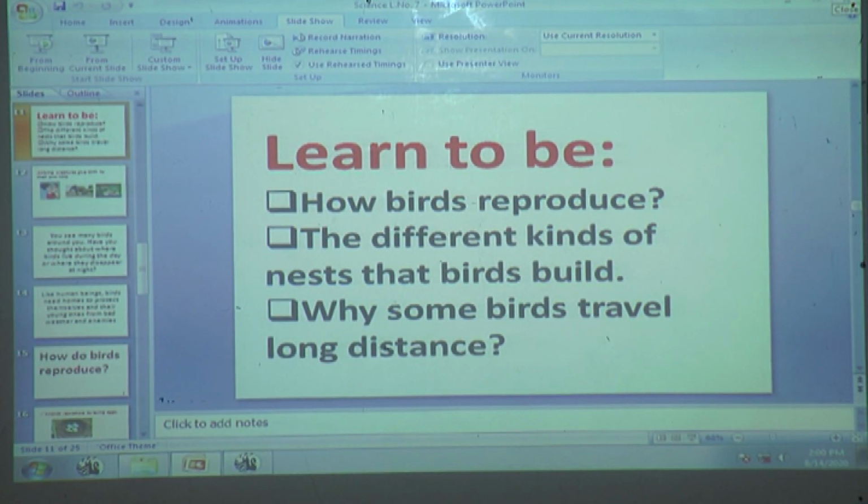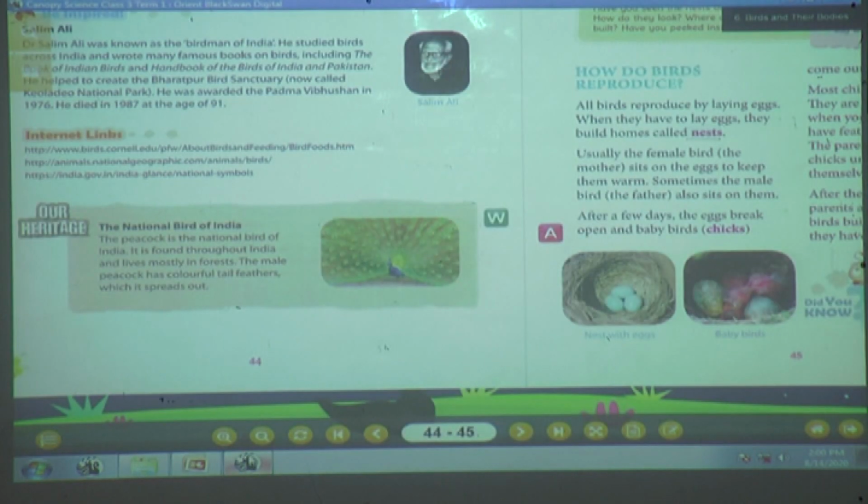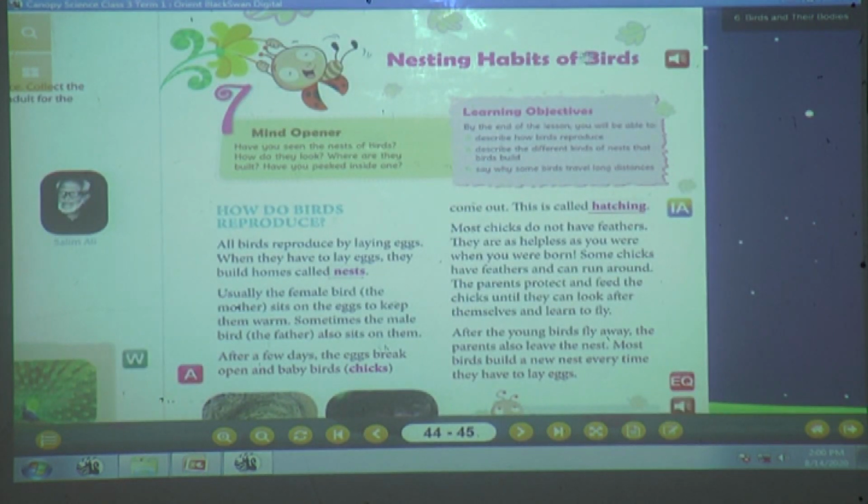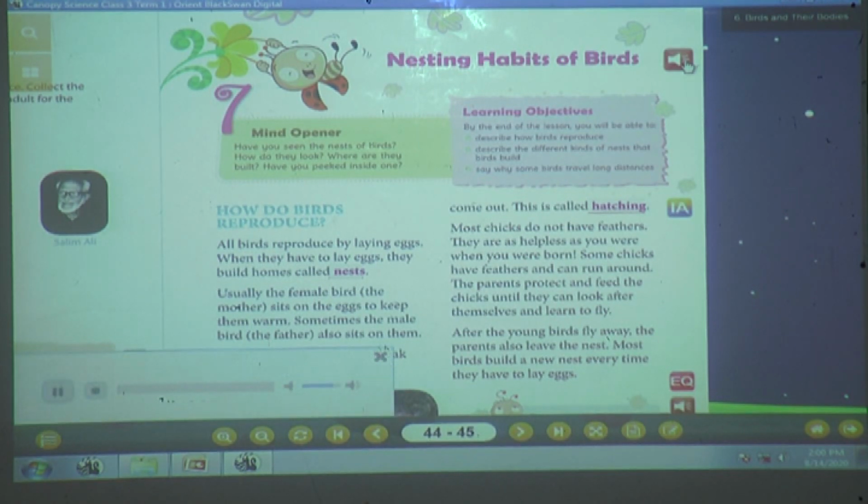Okay. Come on, open your textbook now. Page number 45. Now I'll play the audio. Now what are you going to do? You are going to keep your finger or pencil on each and every line. Shall we start? Yes.